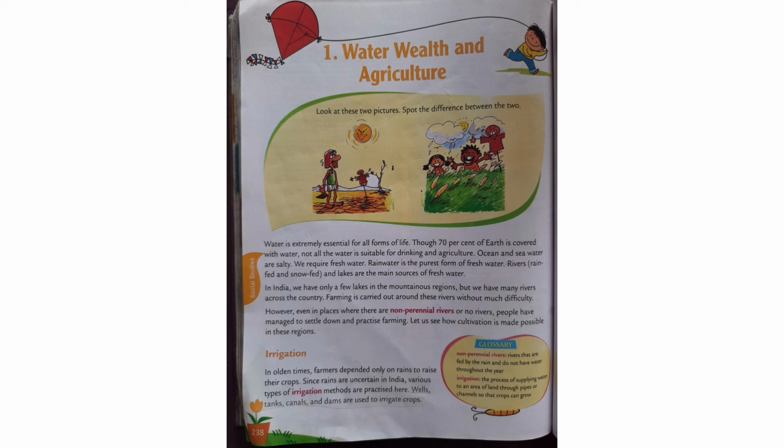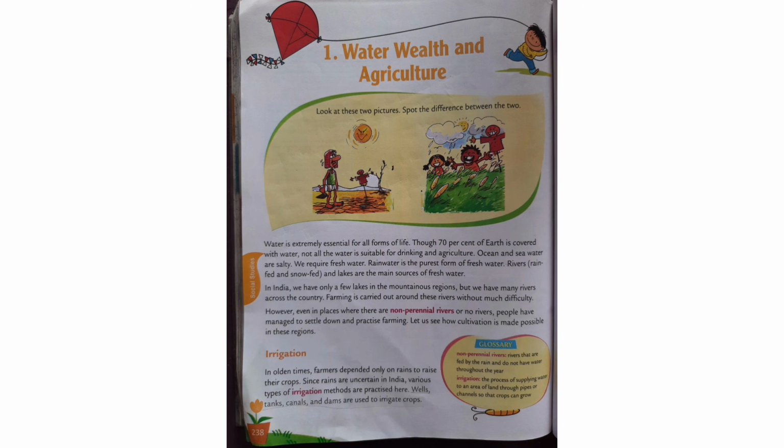In India, we have only a few lakes in the mountainous regions, but we have many rivers across the country. Farming is carried out around these rivers without much difficulty. However, even in places where there are non-perennial rivers or no rivers, people have managed to settle down and practice farming. Let us see how cultivation is made possible in these regions.